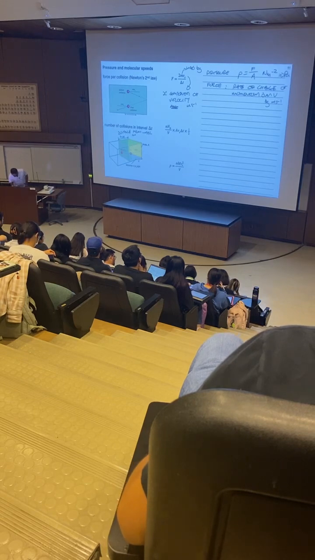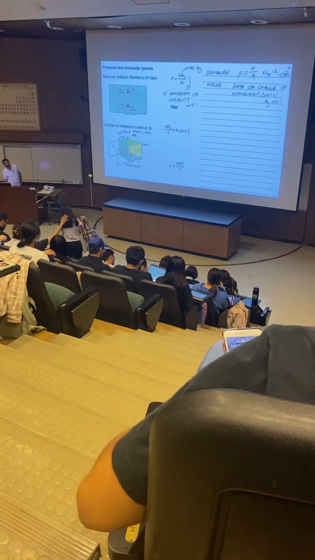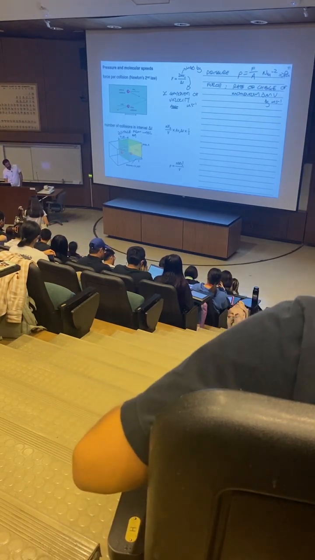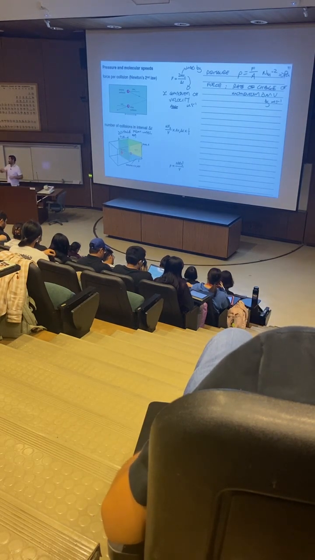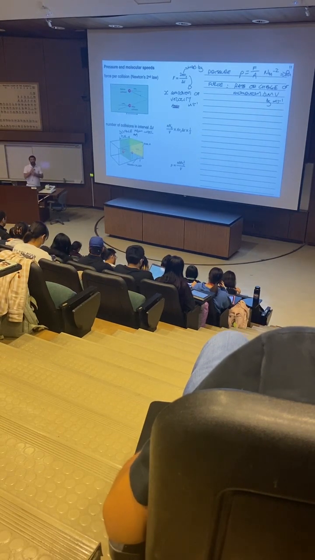We can measure that in meters. The particle here is within that distance. If it's going at a speed Vx, it will hit the wall within the time interval. This molecule is a little bit further away. It will travel the same distance in the same time interval, but it's not going to travel far enough to reach the wall. So the only volume that we need to concern ourselves with, containing molecules that are going to reach the wall, is the volume contained within this box, defined by a distance Vx times delta t, and